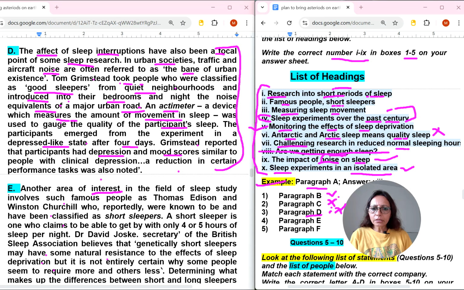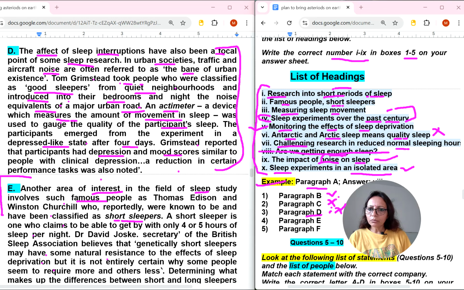Another area of interest in the field of sleep study involves famous people. The famous people heading was there in second number. See this: famous people, comma, short sleepers. Another area of interest in the field of sleep studies. Many of the students will say, why are you reading so much? Because sometimes a trap is also there. So if you really want to get good band scores, you need to read a little bit more. It involves famous people such as this and this, who reportedly have been classified as short sleepers. Okay, short sleepers and famous people we have got.